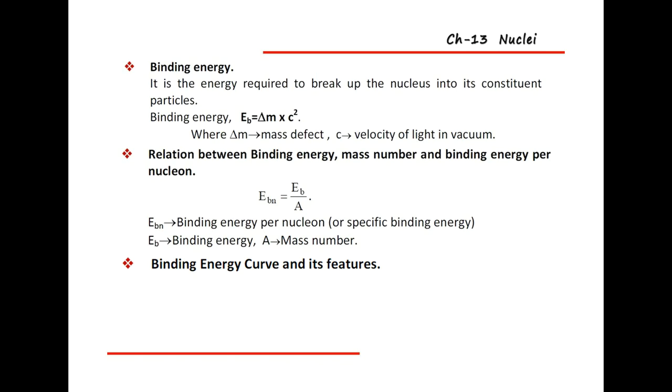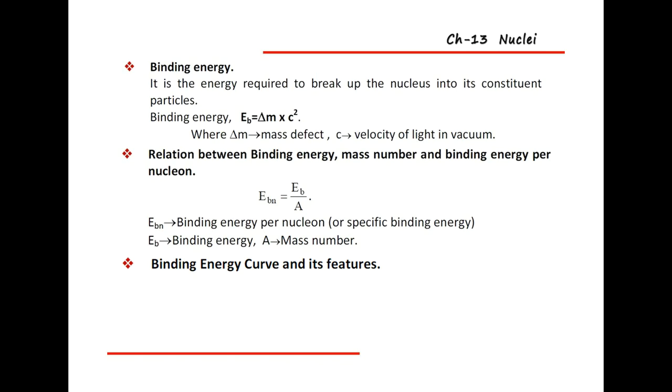Suppose for one nucleus, whatever the binding energy is, if you divide that binding energy by the mass number, you will get the binding energy per nucleon. The binding energy per nucleon is also known as specific binding energy.